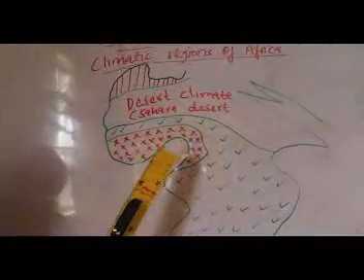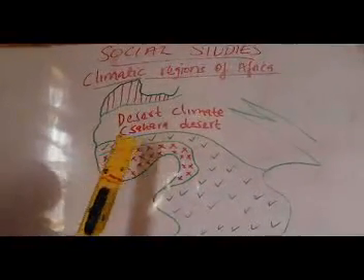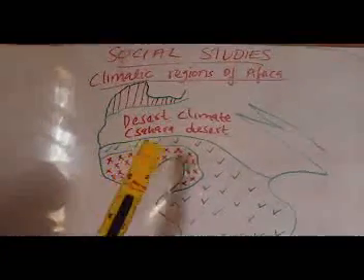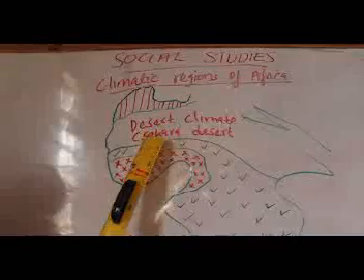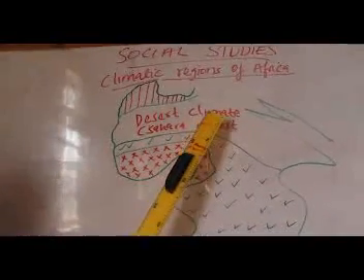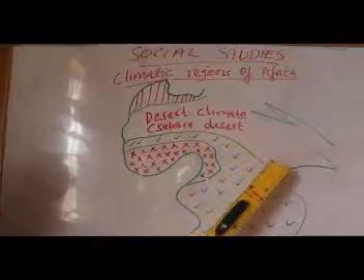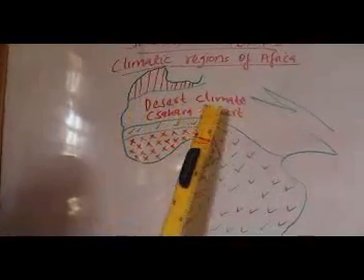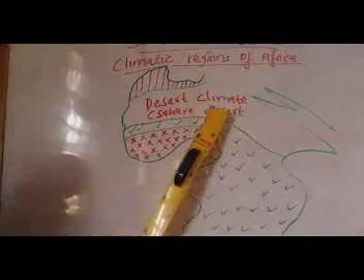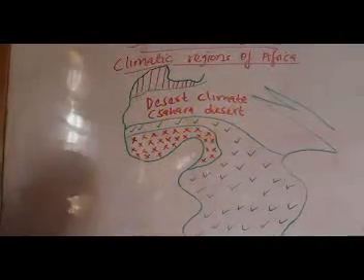I remember when we were talking about the winds that blow across Africa, we talked about a certain wind called the Harmattan winds that are responsible for causing the Sahara Desert. So my dear pupils know that the Sahara Desert is found in the north of Africa, this side. Sahara Desert, and this is a desert climate.